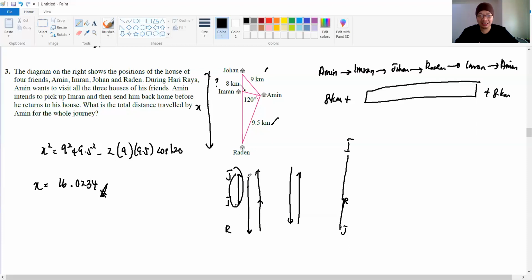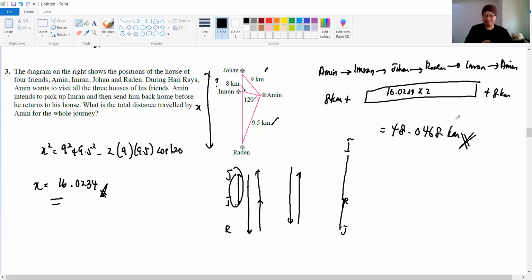Okay, that means the distance from Johan to Radin actually is 16.0234, and because of the to and fro, that's why we need to times 2. So this one is actually 16.0234 times 2. That's what I mean. Okay, so the total distance will be the total journey traveled: 8 plus 16.0234 times 2 plus 8 again. So the answer is 48.0468 kilometers. Done. That is the final answer.